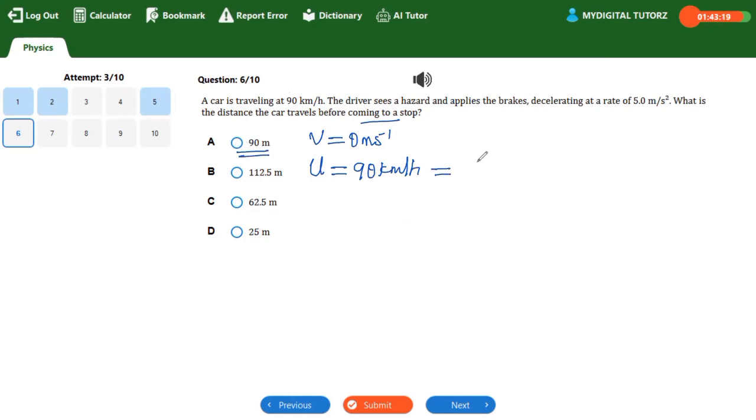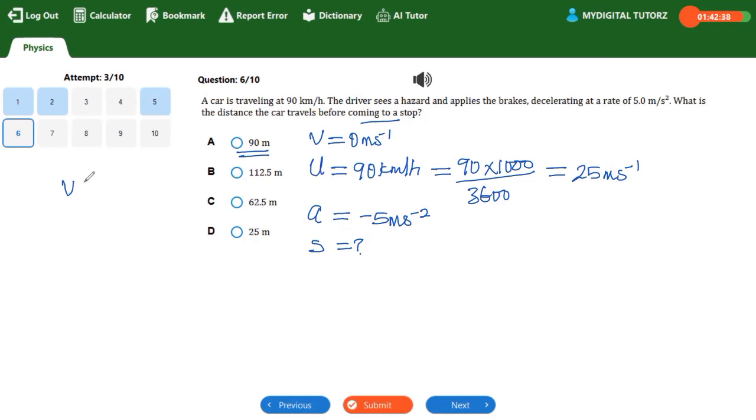Quickly convert. That will give us 90 multiplied by 1,000 all divided by 3,600. When you do this, you should have 25 meters per second. You have 25 meters per second as your initial velocity, you have your final velocity, and you have your deceleration, which is a negative of acceleration. So it's going to be minus 5 meters per second squared. You're looking for the distance s, which you don't know. So among your equations of motion, which one do you think you can apply?